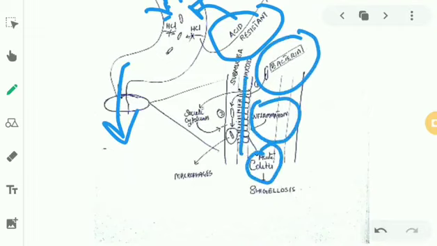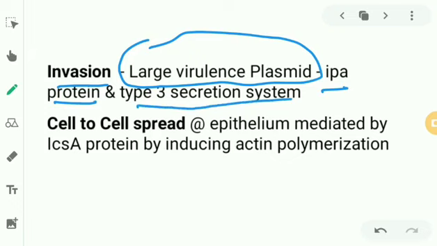So there is invasion due to the large virulence plasmid coding IPA proteins and type 3 secretion system proteins. Because of this, there is invasion into the gut epithelium. And once it is inside the epithelium, it goes into the submucosa and spreads from cell to cell.